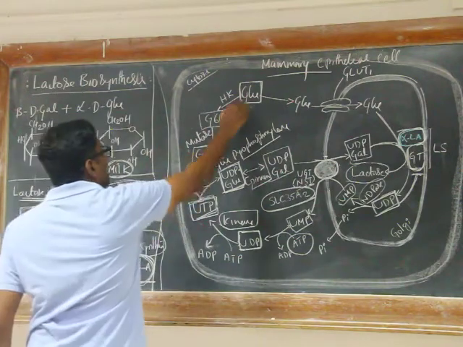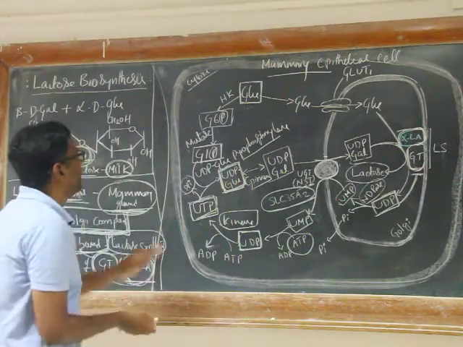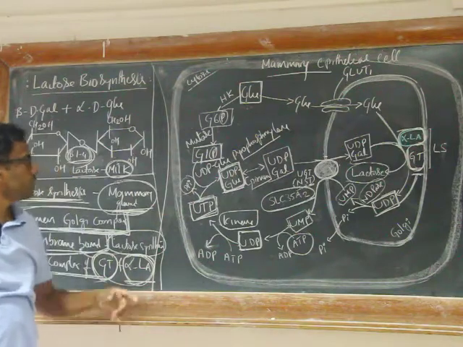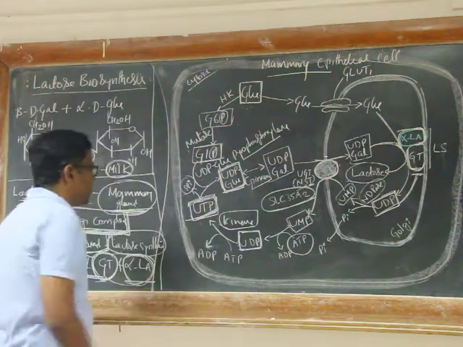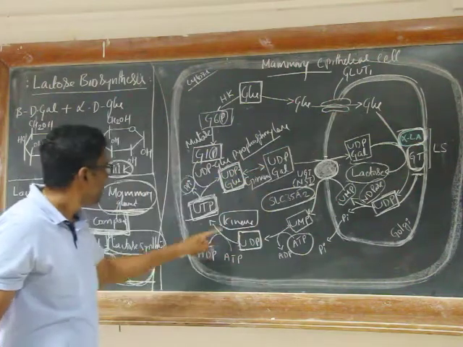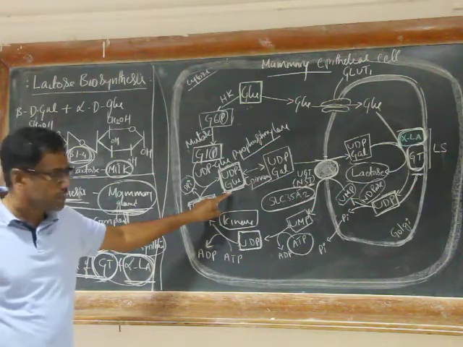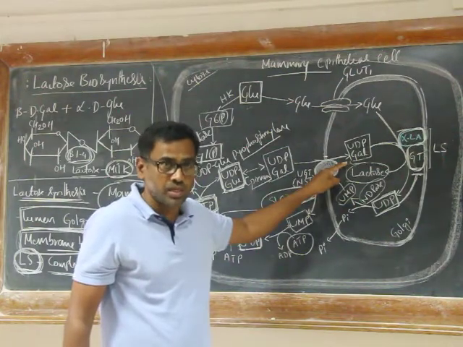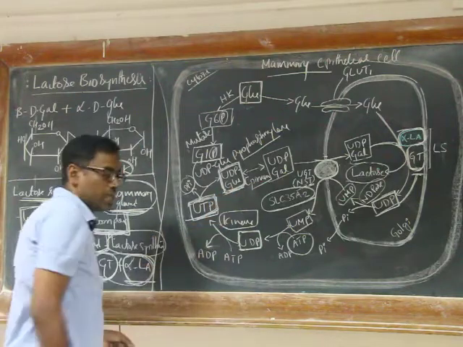Another molecule of glucose is converted to UDP glucose via hexokinase, mutase, and by the action of UDP glucose pyrophosphorylase, right? By utilizing UTP.